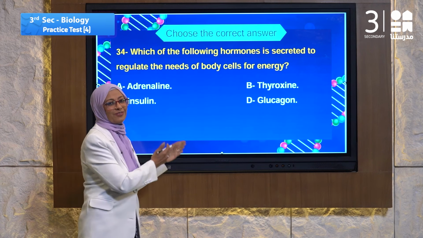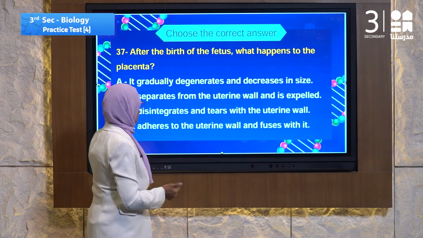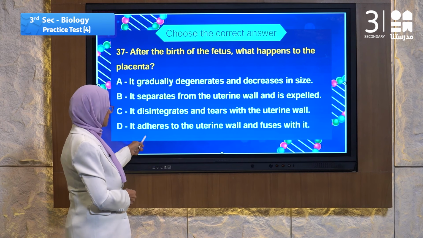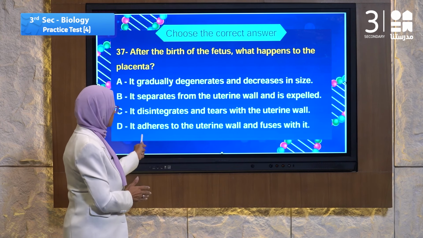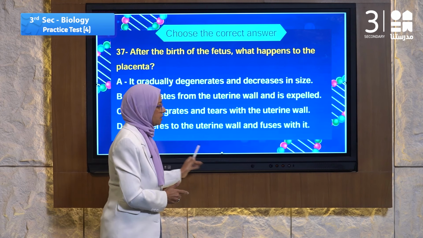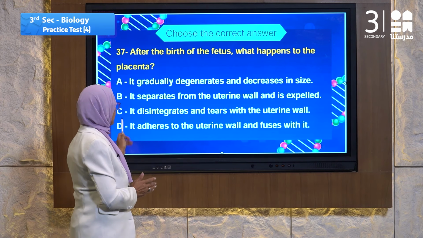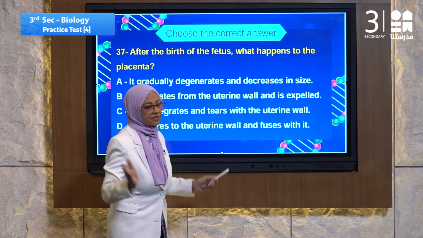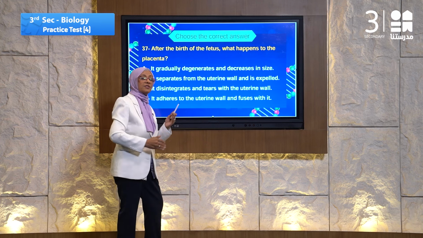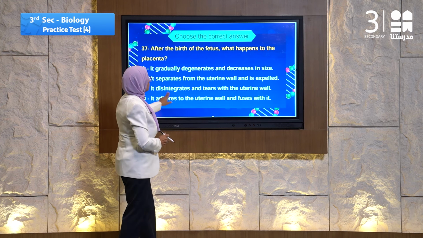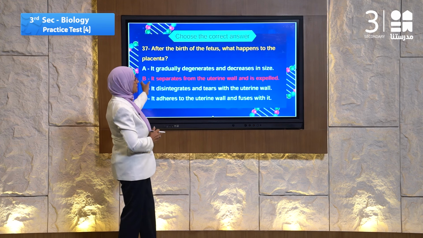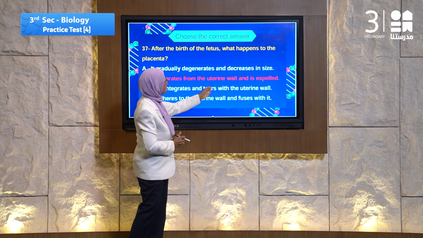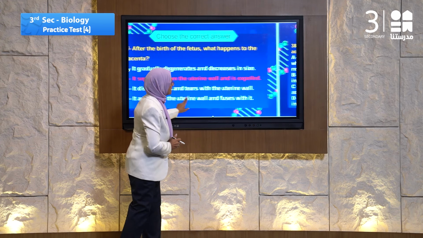Number C, it disintegrated and tears with uterine wall? No. It adheres means contact to the uterine wall and fuses with it? No. The answer will be it separated from the uterine wall and expelled out after delivery. Let's go to the answer. The answer must be B. It's separated from the uterine wall and it's expelled.